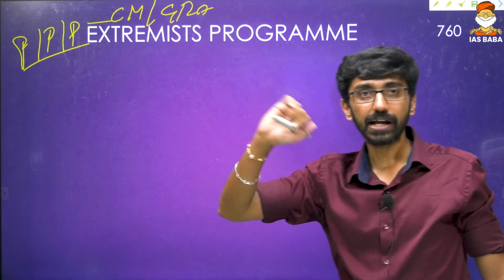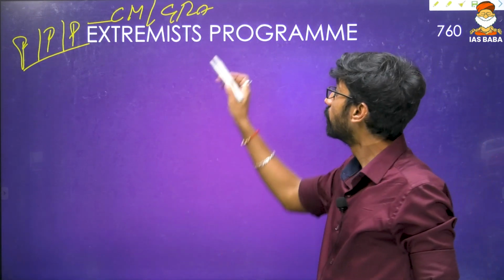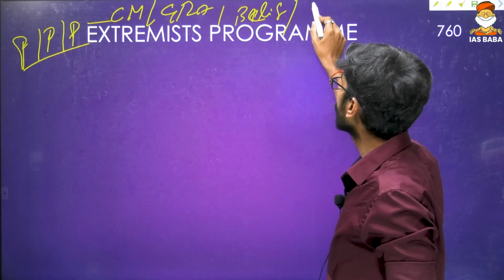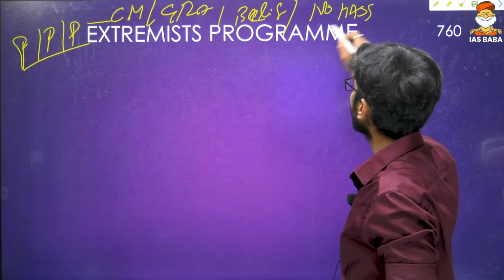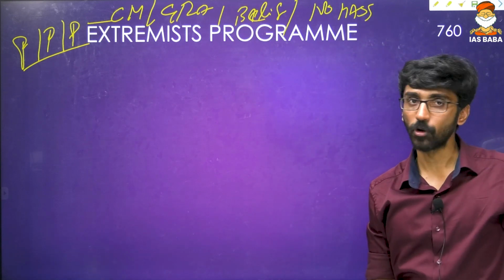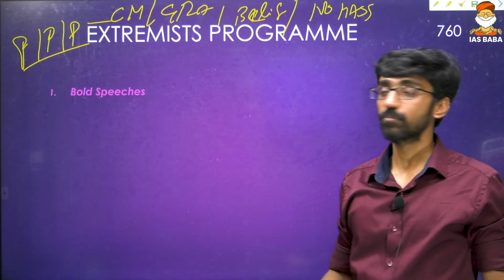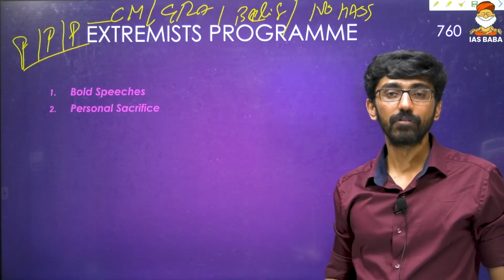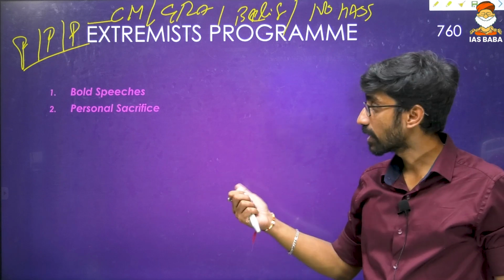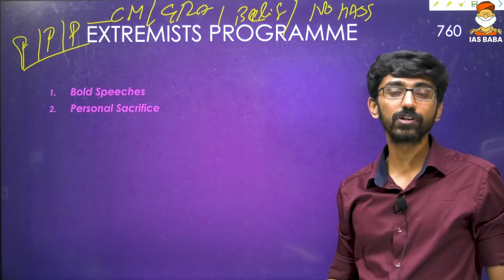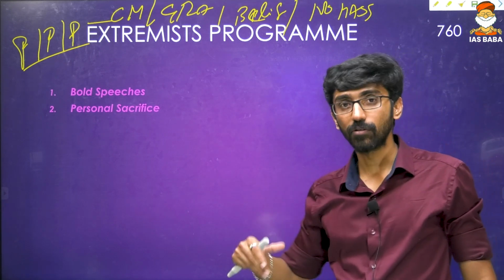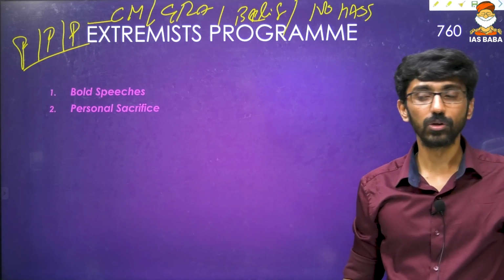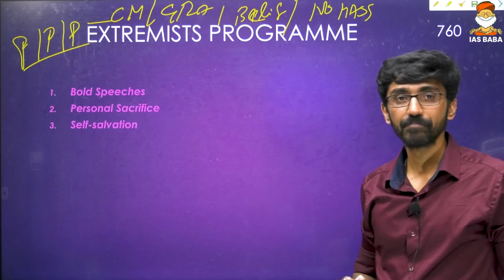They wanted to achieve Indian freedom gradually, with belief in the British and no mass movement. The extremist program is directly opposite to the moderates. First, bold speeches instead of petitions, given to inspire the people. Then personal sacrifice: Tilak went to jail, Aurobindo Ghosh went to jail, Lajpat Rai was deported out of the country, and Aurobindo Ghosh had to go to Pondicherry to leave British India.